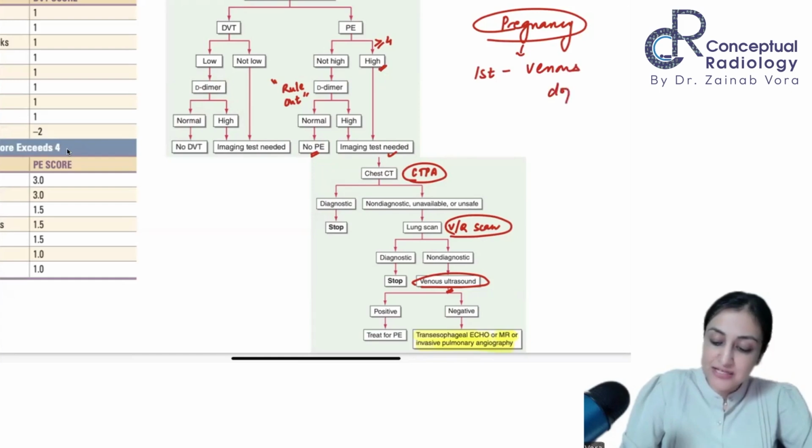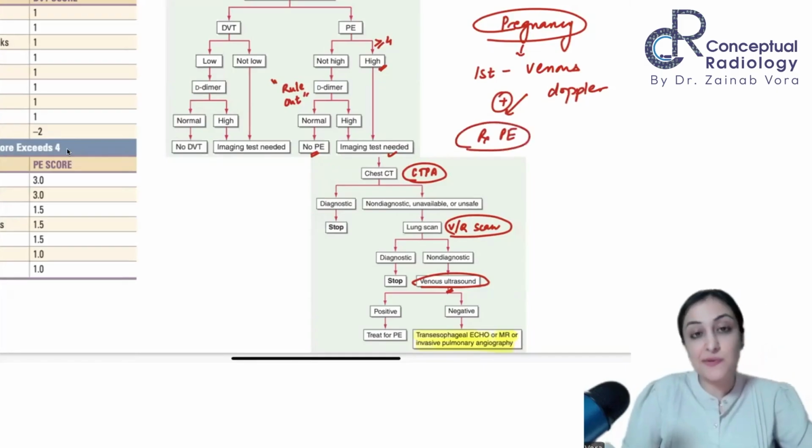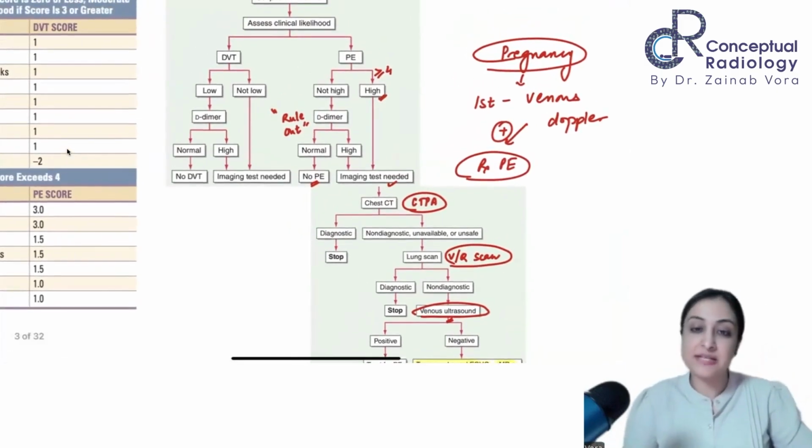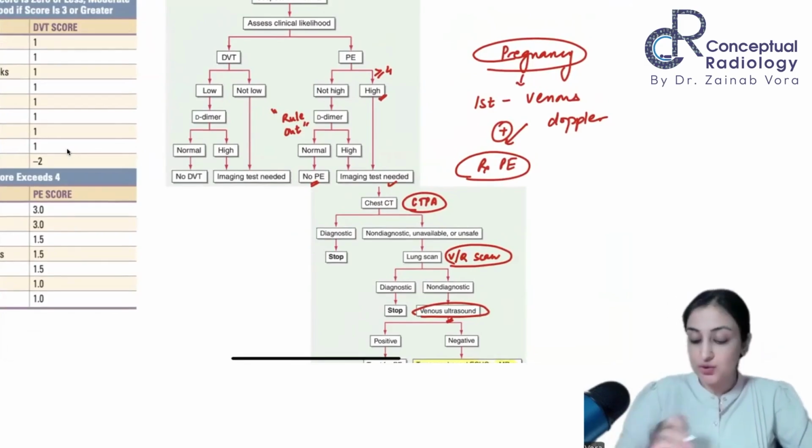So if there is DVT, if it is positive, I treat it as pulmonary embolism, okay? Because anyways, we have to give heparin in DVT. We have to give heparin in PE. So just give heparin. So that is what you're going to do. You treat it. You don't do anything else.